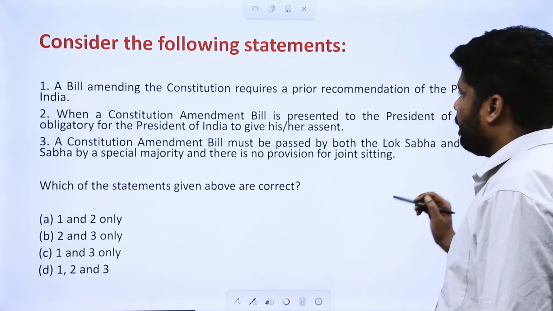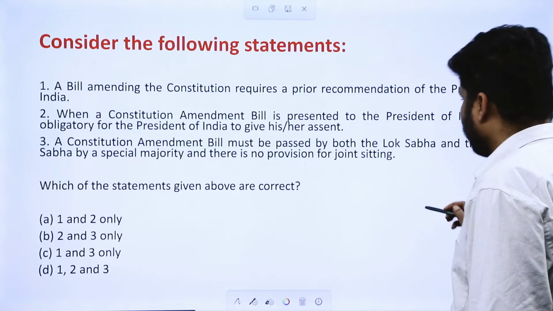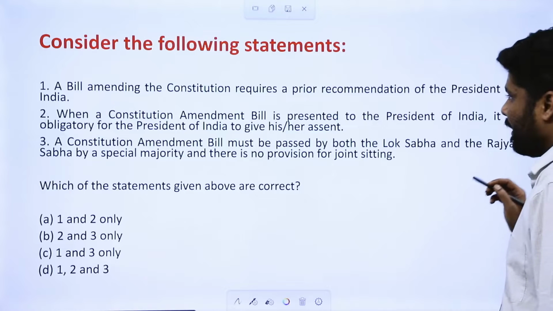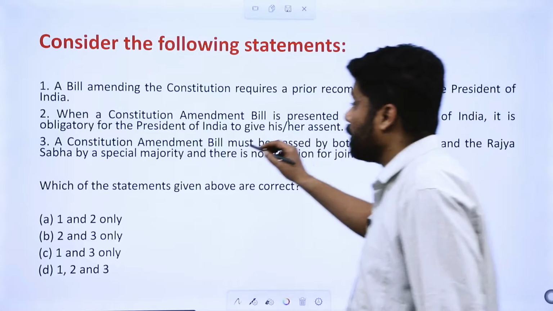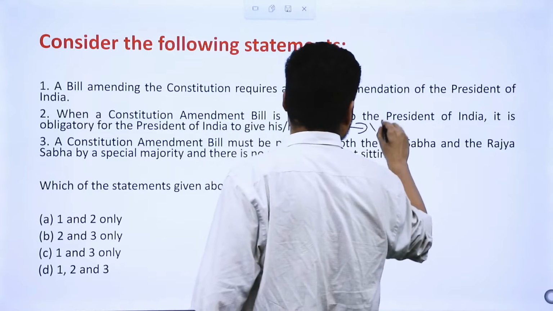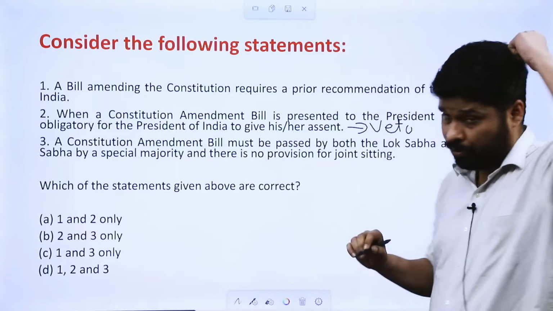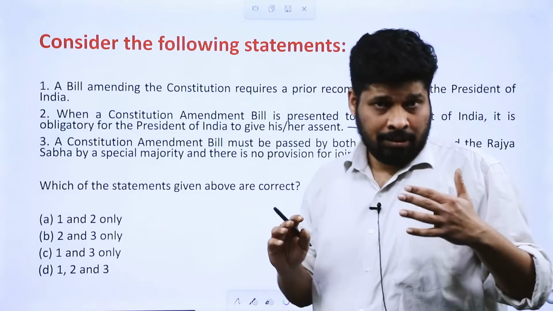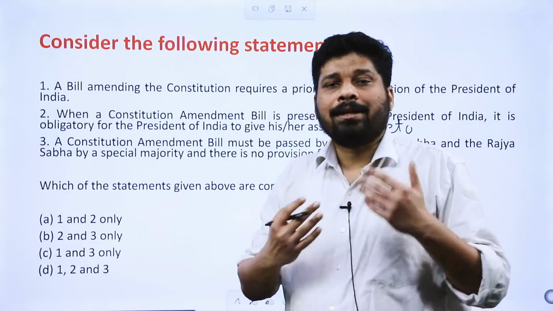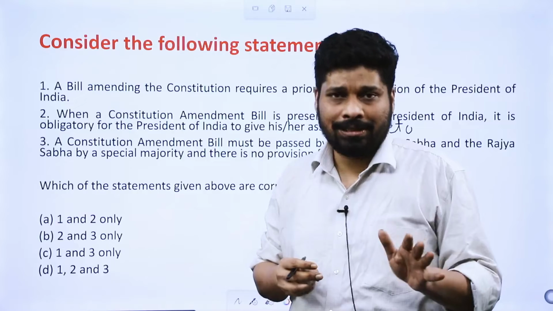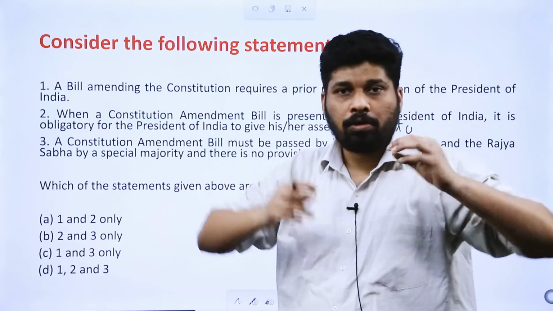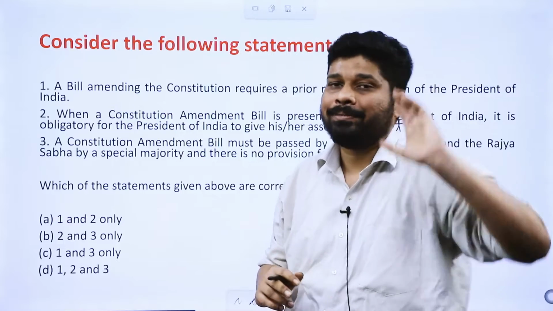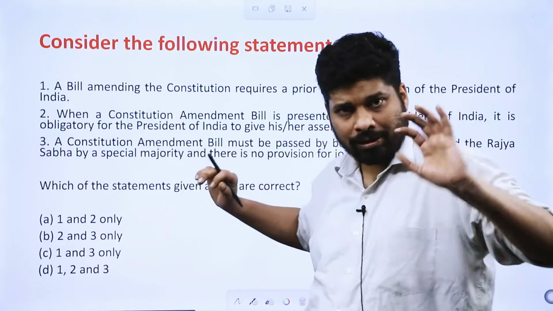Second statement, when a constitutional amendment bill is presented to the President of India, it is obligatory for the President to give his or her assent. This question is on the veto power of the President, though they have not directly used the word veto. To sign or not to sign, that is a veto power. So the entire question has not been asked on veto power, but a statement on veto power has been asked without using the term veto.